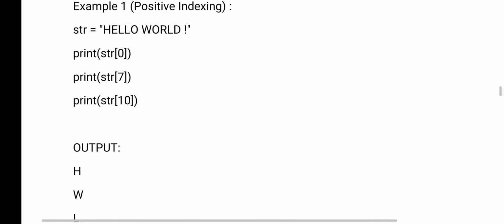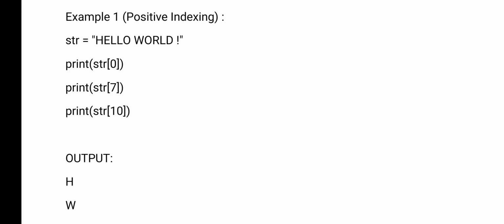Now an example program using a positive index. See, str, here str is the name of the variable, equals hello world. So here what is our string? Hello world. And I want to print str0, str7, str10. str0 means what here? What is the first character? H. That is printed.